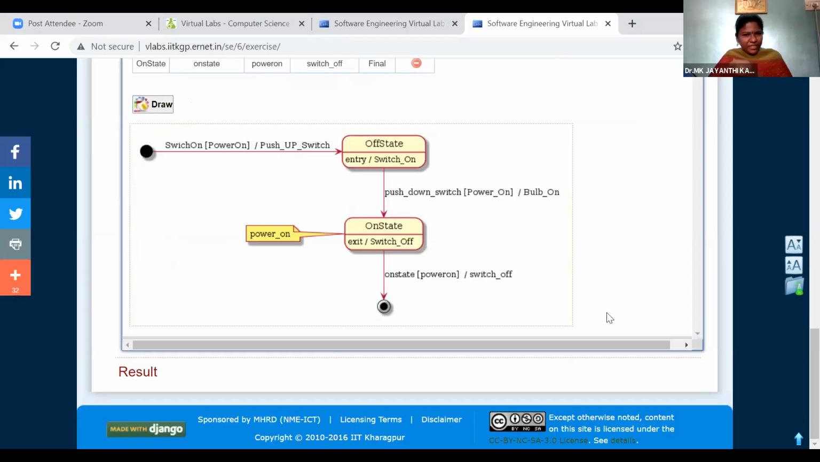So for the given specification, we got the state transition diagram. Are you able to see the state transition diagram?